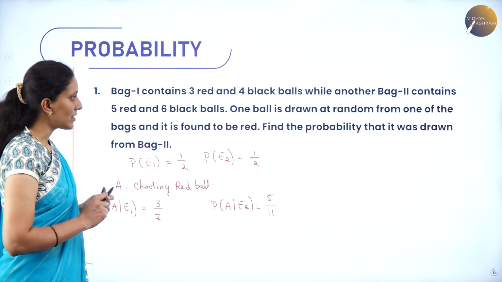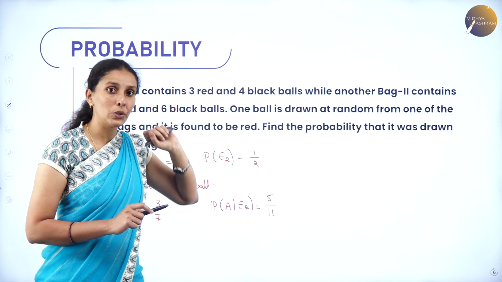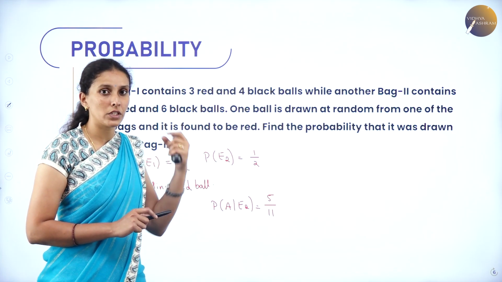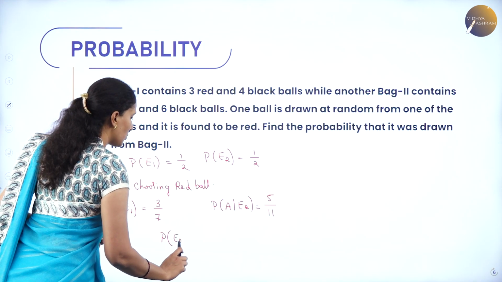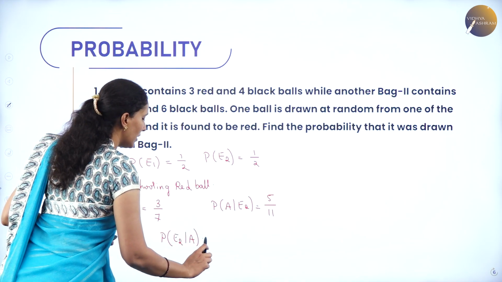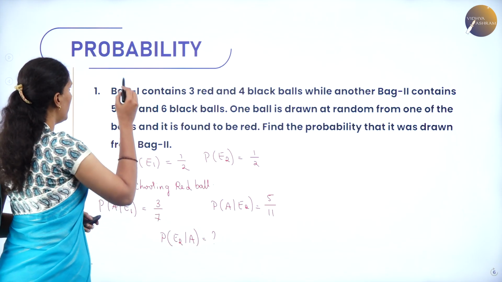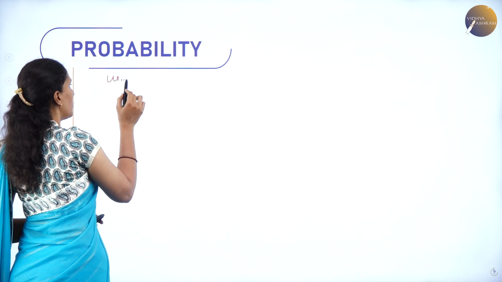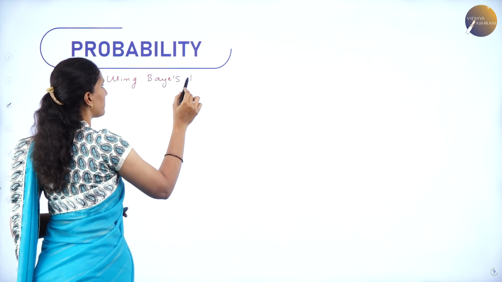My question here is, I need to find the probability of bag 2 when I have already chosen the red ball. So that is the probability of choosing bag 2 when I have already chosen the red ball. Now, again using Bayes theorem, we can expand it.